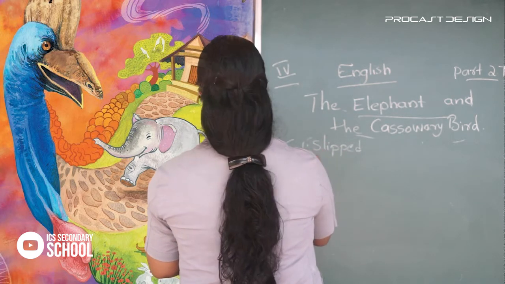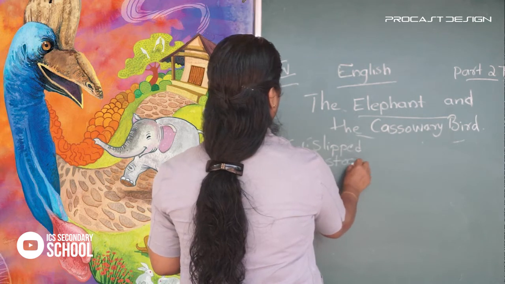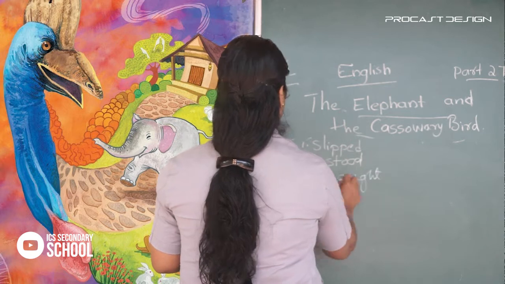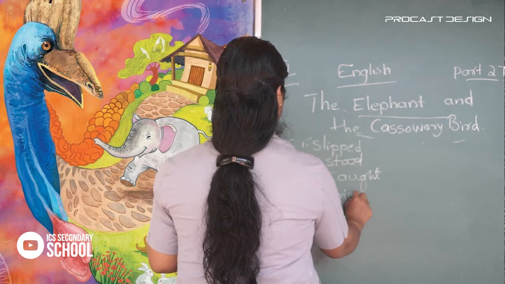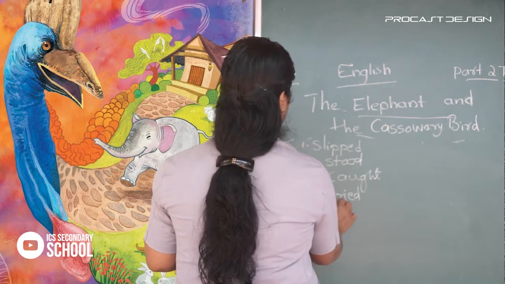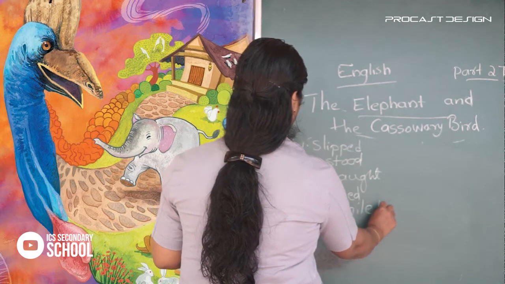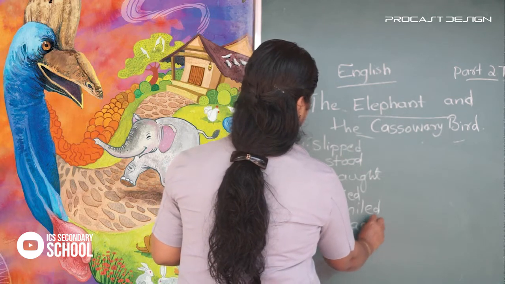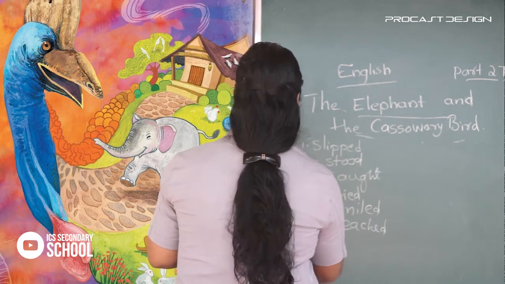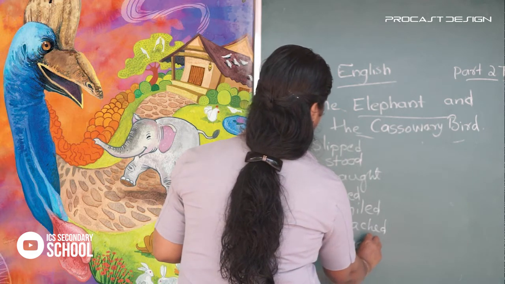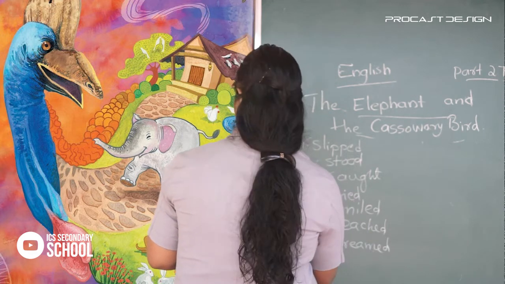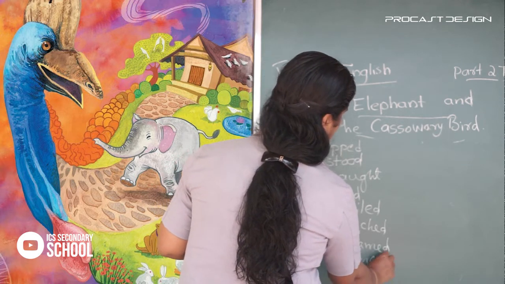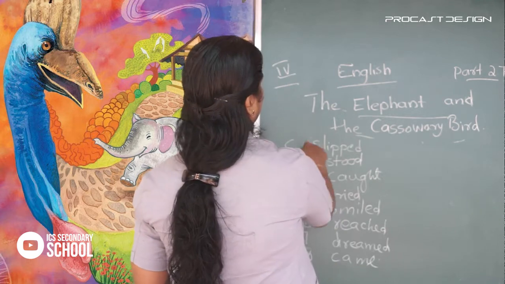Slipped, stand, stood, 3rd caught, 4th tried, 5th smiled, 6th reached, 7th dreamt, dreamed or dreamt, 8th came. Understood? These are the past forms of the verbs.